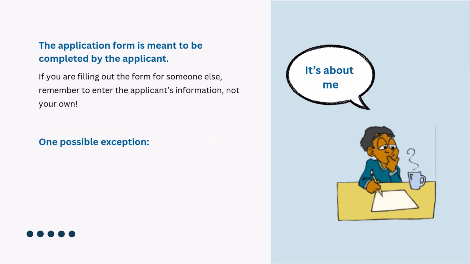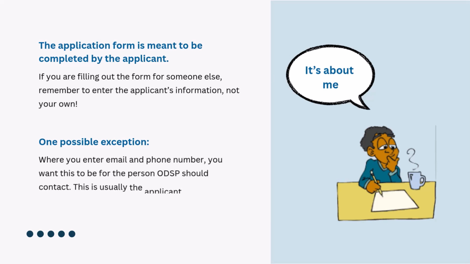One possible exception: where you enter the email and phone number, you want this to be for the person ODSP should connect with. Usually this will be the applicant, but in some circumstances, ODSP may need to reach out to the parent or caregiver instead of the applicant directly. If that is your situation, you would enter the email and phone number that ODSP will use to contact someone about the application.